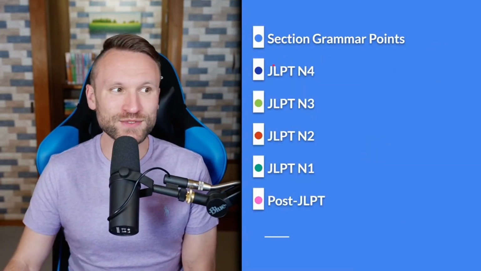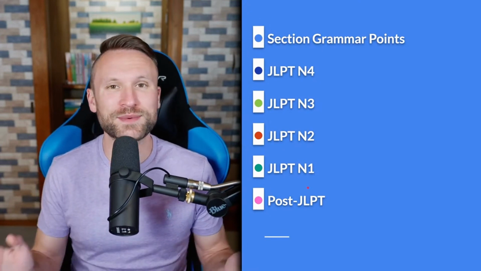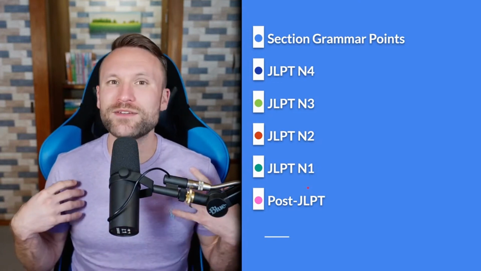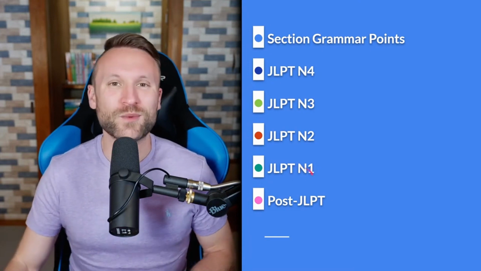These are the colors we use for each of the grammar streams. We have light blue for all of our new grammar points, and the other colors are for words that we haven't covered yet in Genki or Quartet, but which show up on the JLPT or that we feel are quite common, or that dictionaries feel are quite common, so are probably worth learning.